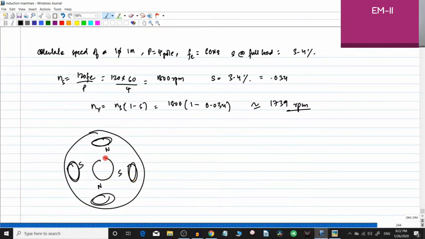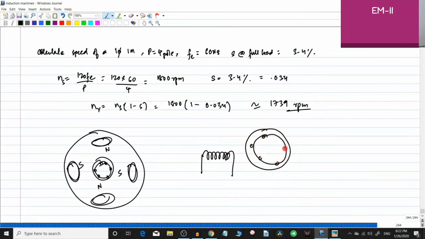So here you are having your rotor. For example, you are having a squirrel cage rotor. So this is your squirrel cage rotor. Now, it is very easy to explain single phase induction motors. If I always draw this diagram, it is cumbersome for me and for you. So what we will do is take this winding and represent it like this. So this is your winding, and this is your rotor structure. It is very easy for me to draw this rather than doing this.